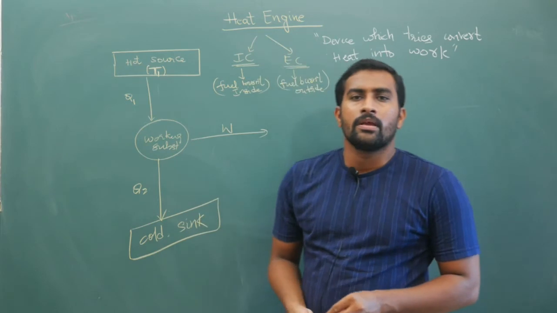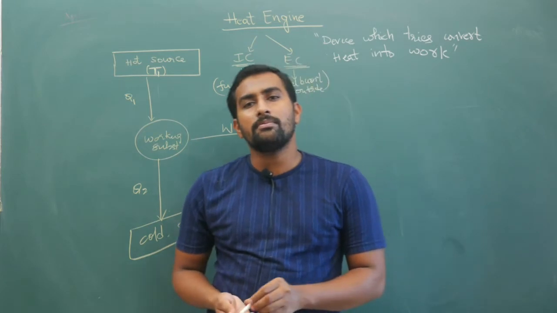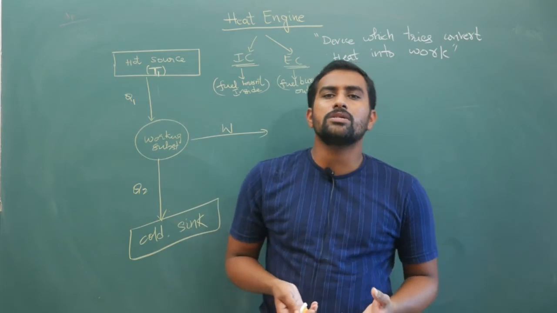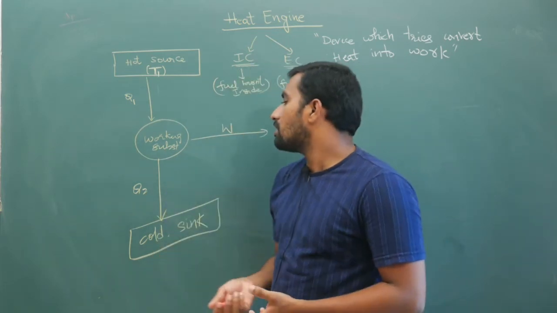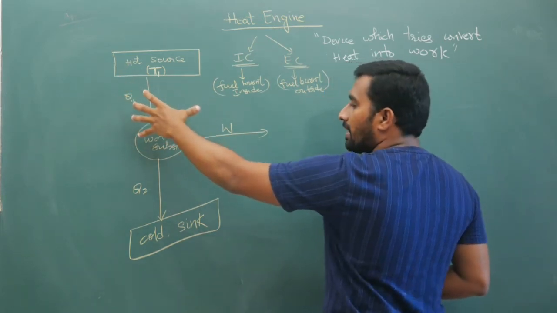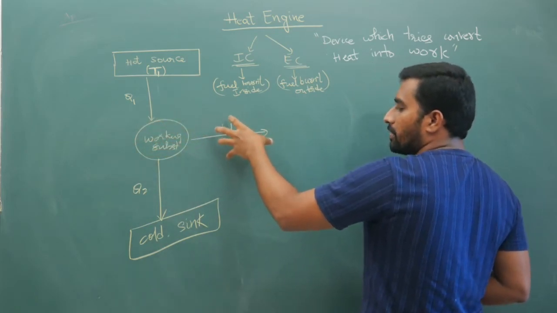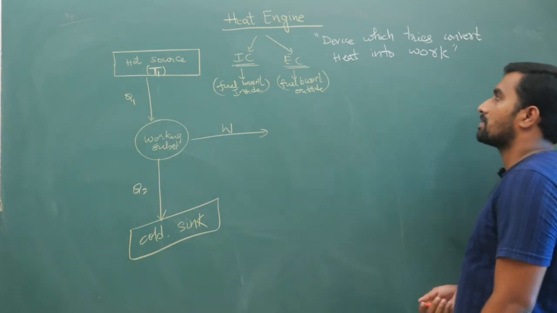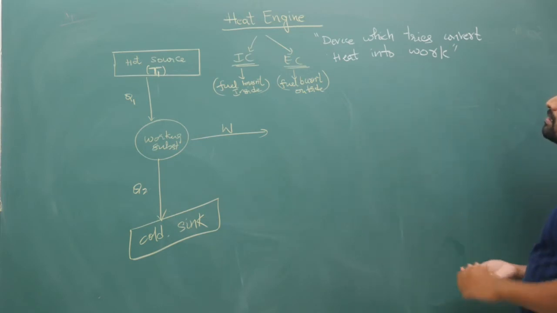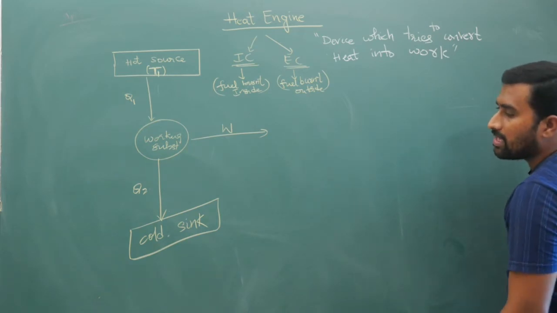Now if you take, for example, the bike, your air plus fuel mixture is burnt, and your surrounding is your working substance. So here you are extracting heat from the hot source, then there will be some working substance, which will help us in doing the work, and there will be some cold sink like this. Now what a heat engine does is it tries to convert heat into work. Will it convert completely or not, that is dependent on the efficiency.